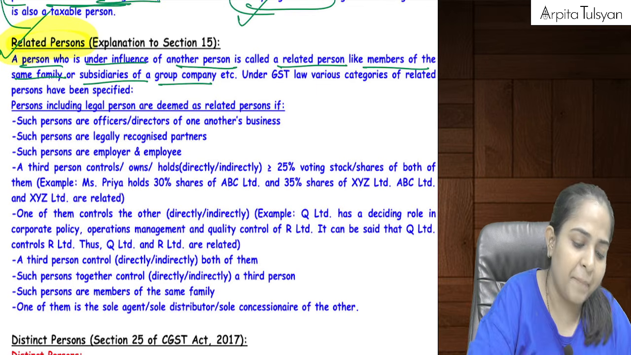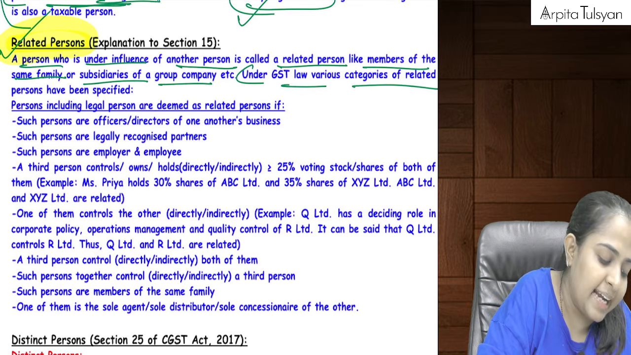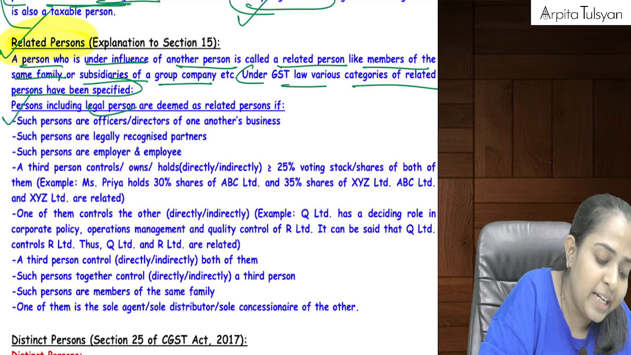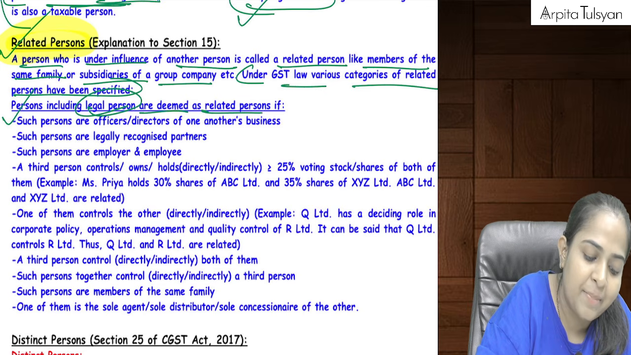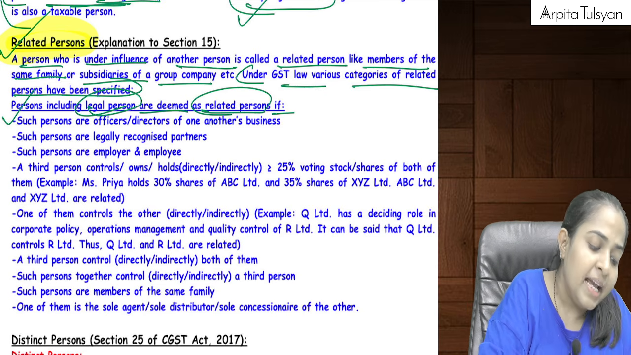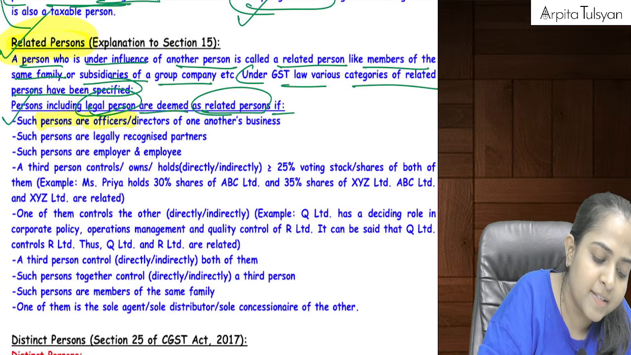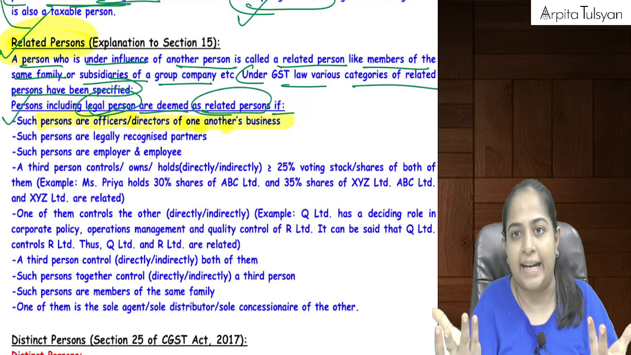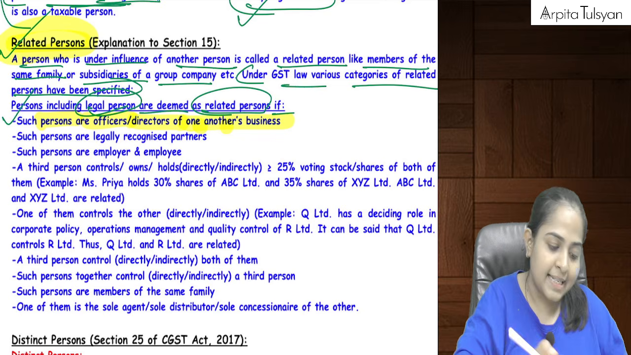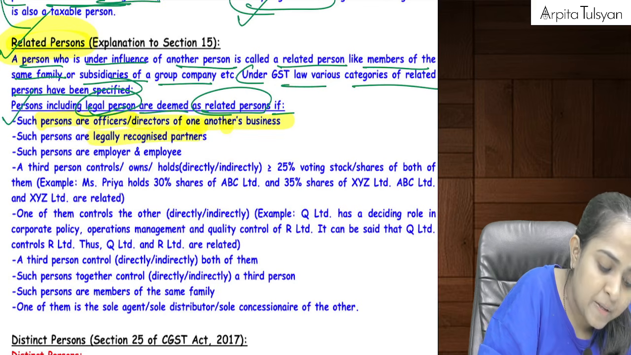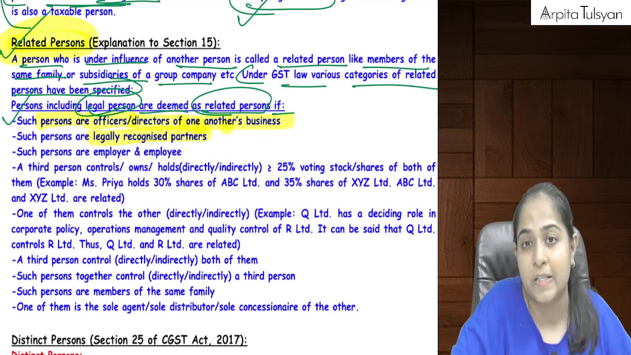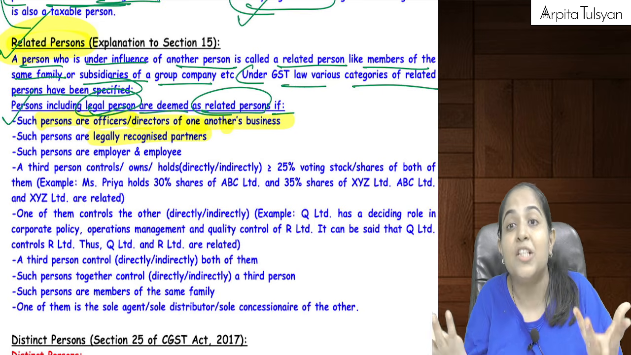Subsidiary, holding company. Under GST law, various categories of related persons have been specified. Persons including legal persons are deemed as related persons if such persons are officers or directors of one another's business. Let's say a company and its directors, they can be considered as related persons. If such persons are legally recognized partners, like a partnership firm and its partners.